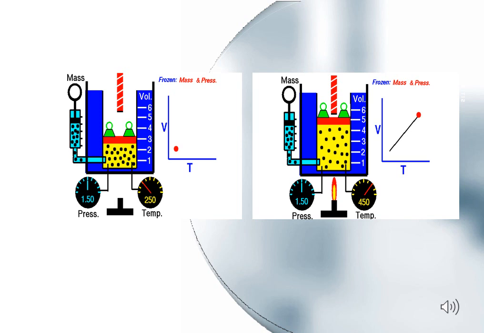Here you can see that when we increase the temperature from 250 to 450 degrees centigrade, then the volume occupied by a gas increases from 3 dm cube to 5 dm cube. This shows that there is a direct relationship between volume and temperature. When we increase the temperature, the volume of a gas increases, but at a constant pressure. Here the pressure is 1.5 atm, which is the same in both cases. Means that pressure is constant in both cases. This is the experimental verification of Charles' law.